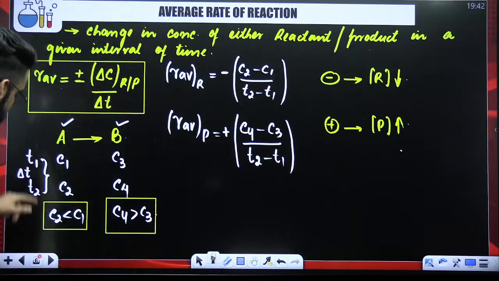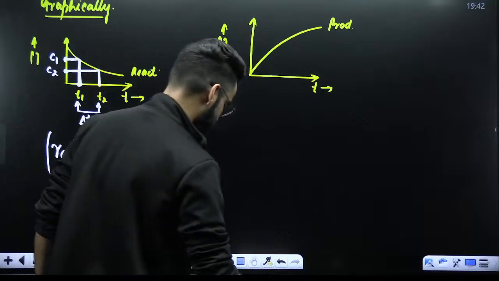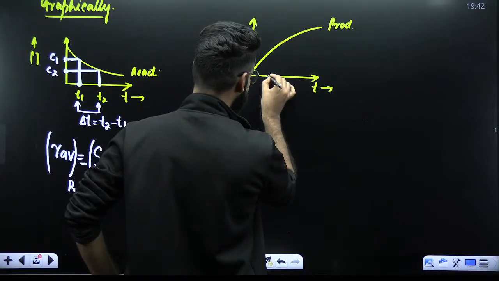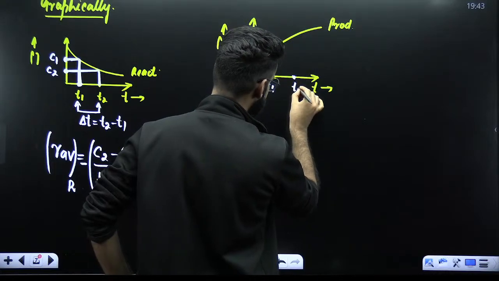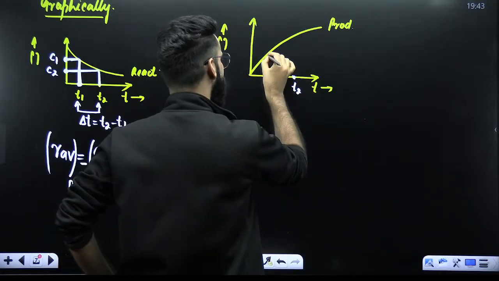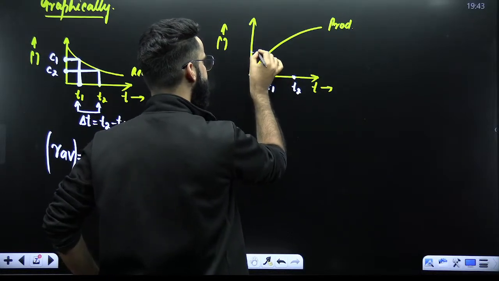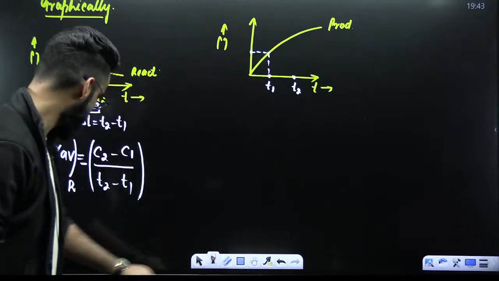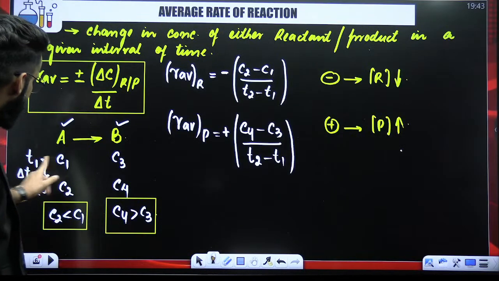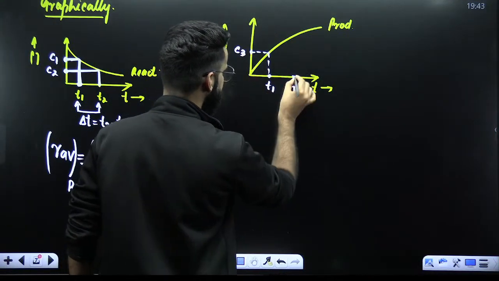Calculate the average rate of reaction in the same time interval, but with respect to products. See how exactly you're going to do it. Again, let's say this is time T1, and this is time T2. Now, my dear students, at time T1, what is the concentration of product? Look at the values. At time T1, the concentration of product was C3. So this point will represent your C3.